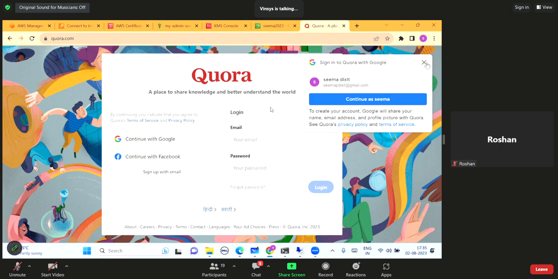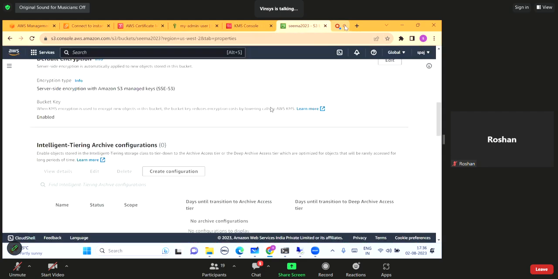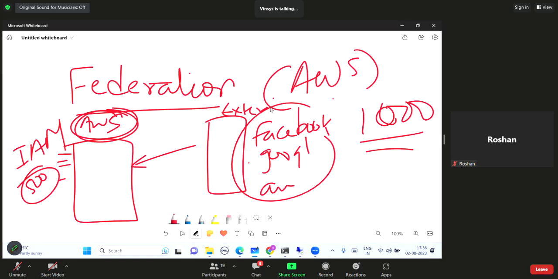So see again, some people like this one, but personally I don't trust this as well. There are always some security risks associated if you are using the authentication. So let us say if Quora gets compromised, or maybe Facebook gets compromised, then both my accounts will be in problem. So that is definitely one risk associated there. But from a convenience point of view, yes, that is definitely the convenient option.